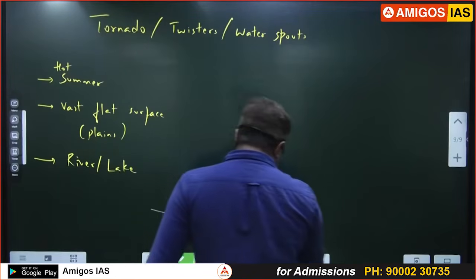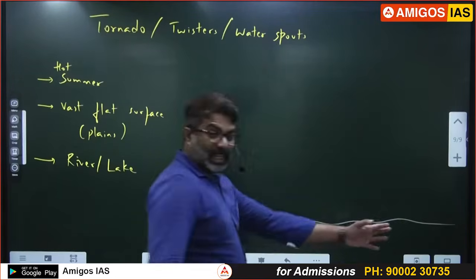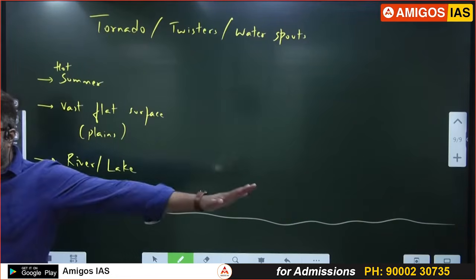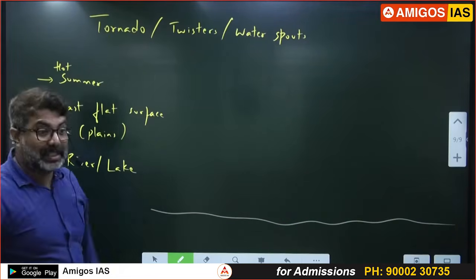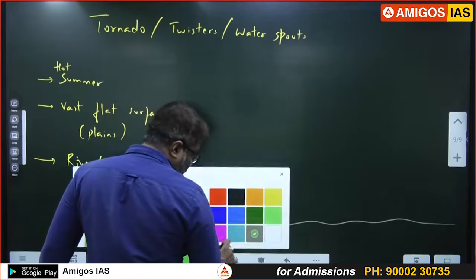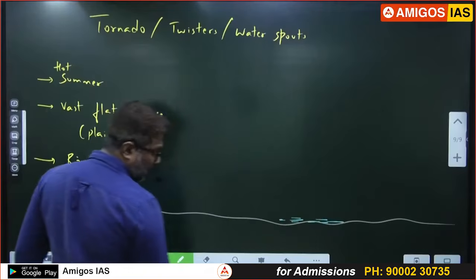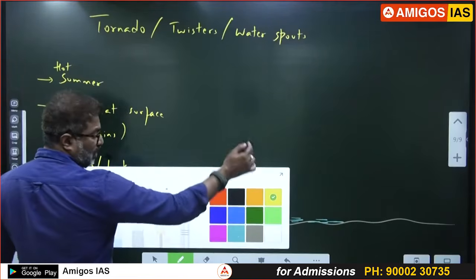So let's say there is a vast flat surface. ऐसा, vast flat surface. We call it as a basin. Remember, vast flat surfaces are called as basin. Okay. And there is a river also. Lake or a river. All of you notice this.